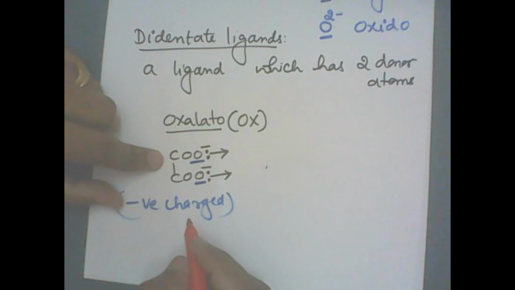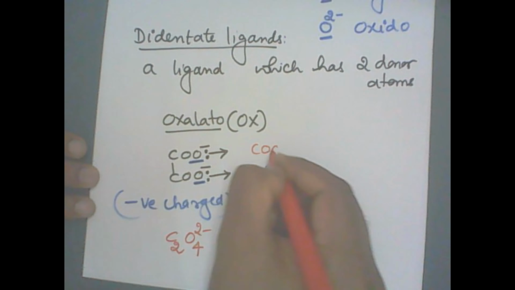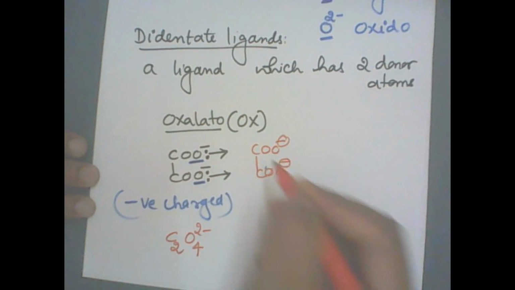How many carbon atoms are there? There are two carbon atoms. How many oxygens are there? Four oxygens are there. How many total negative charge? The negative charge is 2 minus. So I'll write again COO minus, and it is COO minus, two negative charges. Right?